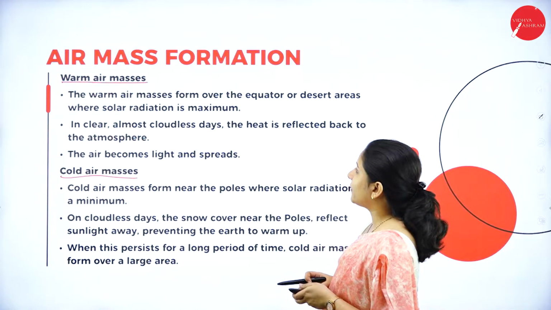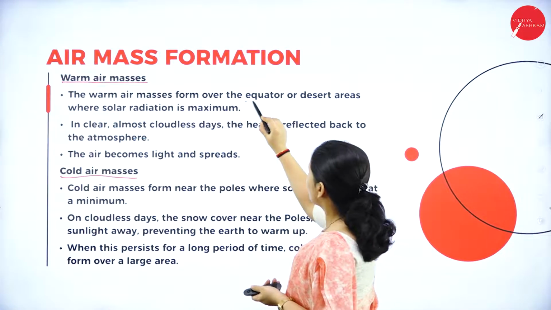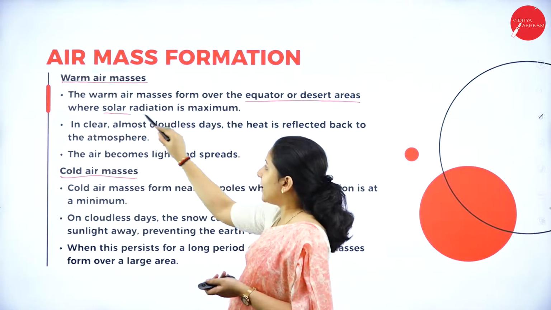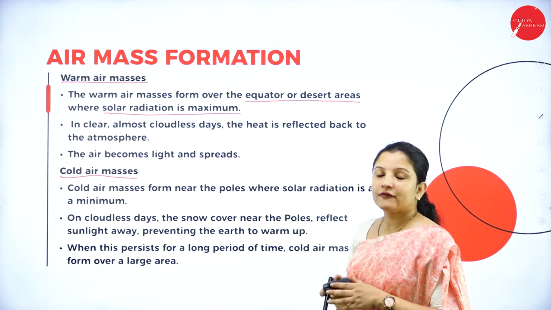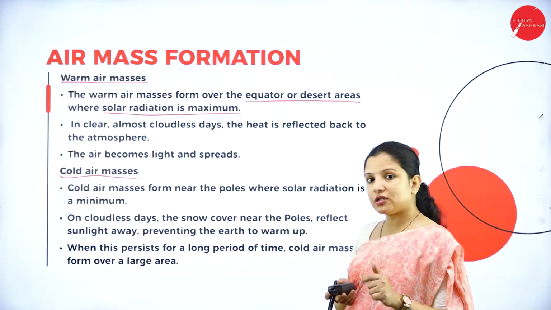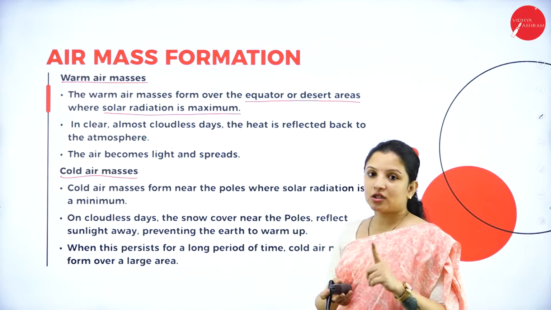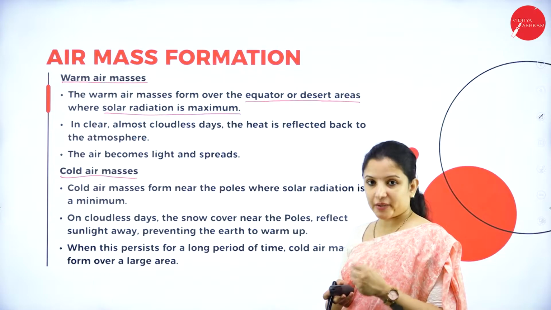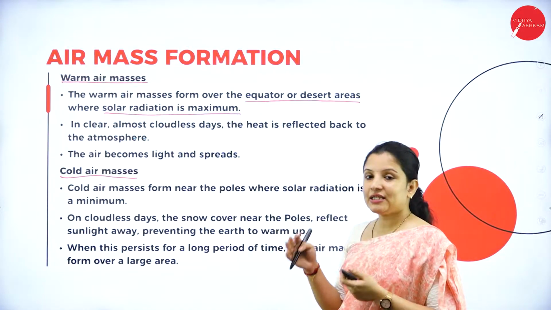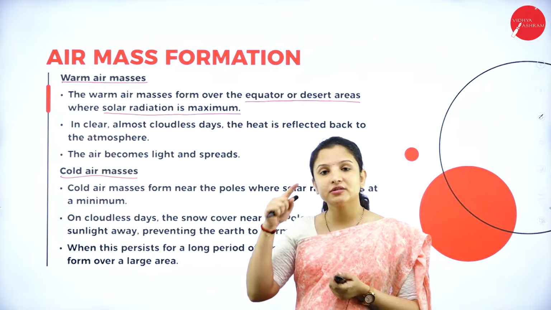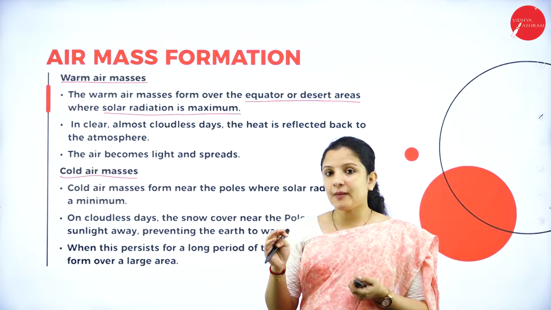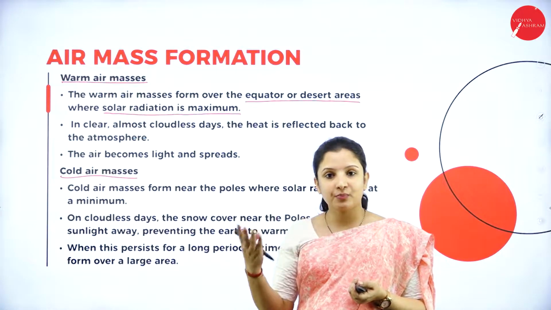The warm air masses form over the equator or desert areas where solar radiation is maximum. Why? Because for atmospheric circulation, which are the two important factors? One is the spinning of the earth and the other is the heating of the earth by the solar radiation that is absorbed by the earth, right? So warm air masses are usually seen in the equator. Why the equator? Because the equator receives the maximum amount of sunlight when compared to the temperate regions or the polar region.